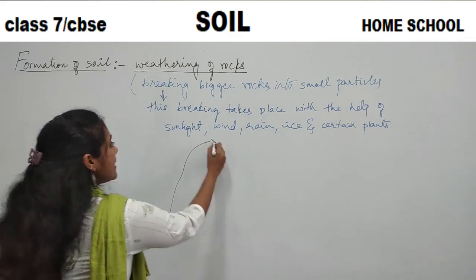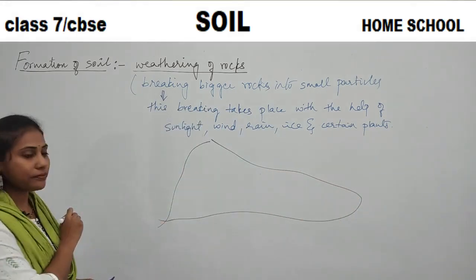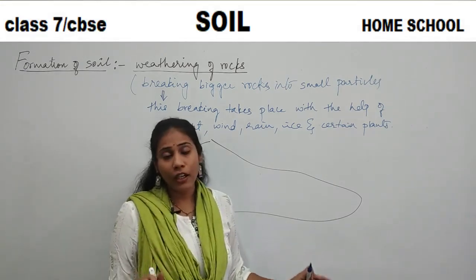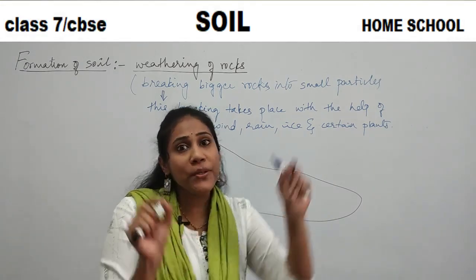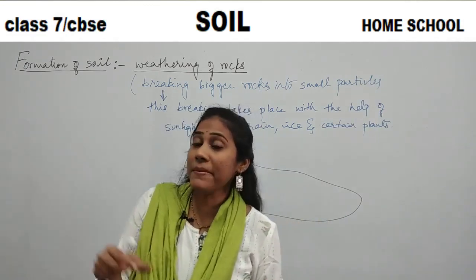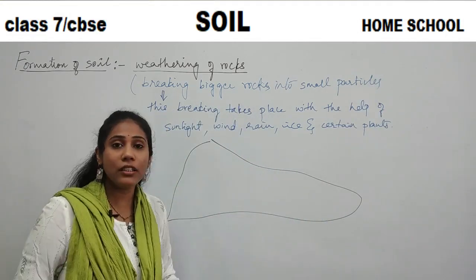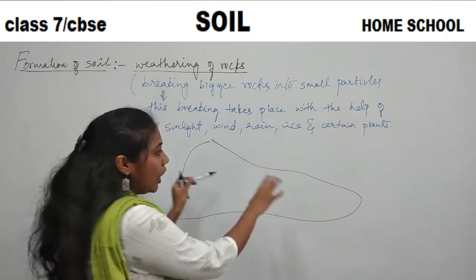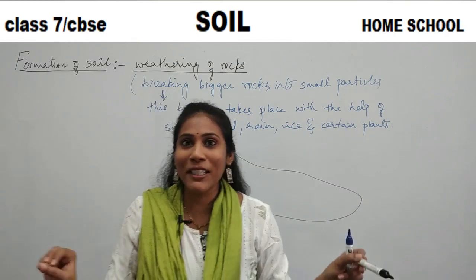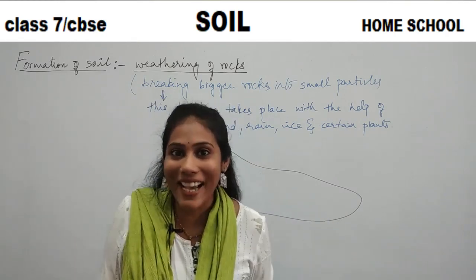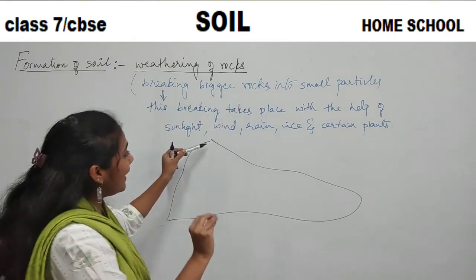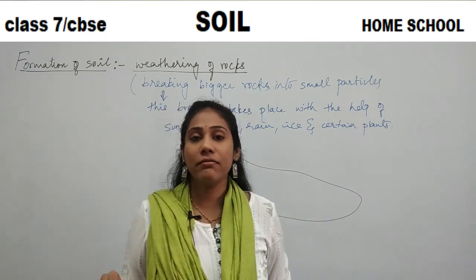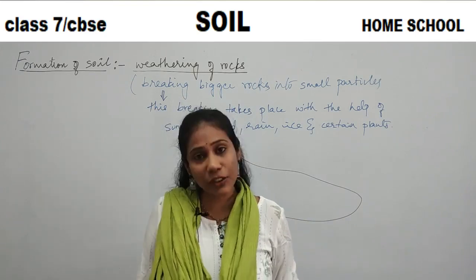Imagine this is a big mountain rock, exposed to sunlight, and sometimes rain also falls on it. This happens for many years. A rock will not break down into smaller pieces in a single day or night. It takes thousands of years, lakhs of years.